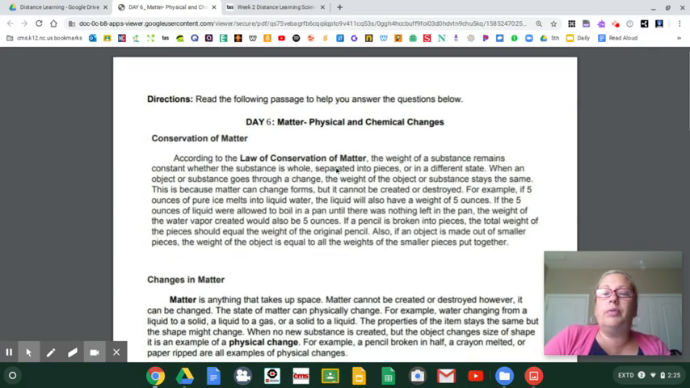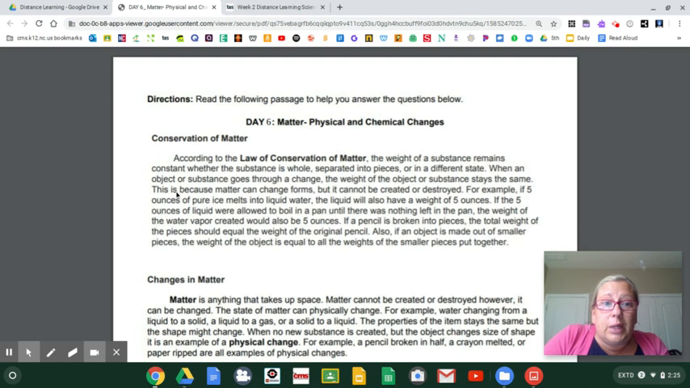According to the law of conservation of matter, the weight of a substance remains the same, right? It remains constant, which is the same as saying it remains the same, whether the substance is whole or whether it's separated into pieces or even in a different state of matter. We know our rule, boys and girls: the mass stays the same, so just add it up.